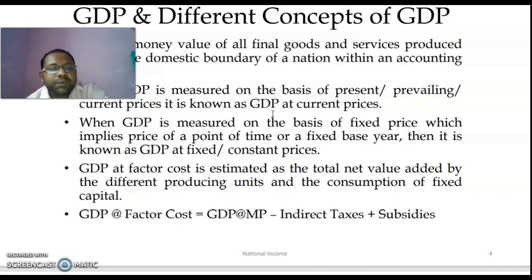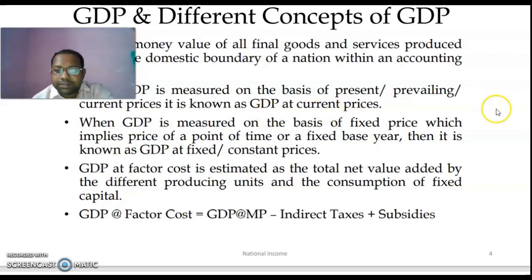Now, we all know GDP at market price. That means the market value of all the goods and services is to be considered together. Now, from market price, when we deduct indirect taxes and add subsidies, we get GDP at factor cost. So, GDP at factor cost means the total net value that is added by different production units as well as the consumption of fixed capital. We know there are 4 factors of production. So, GDP at factor cost measures the net value added by all of them as well as the consumption of fixed capital. And the formula for arriving at that is to deduct indirect tax and add subsidy to GDP at market price.